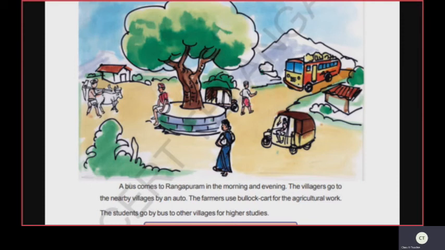The villagers use scooters, bikes, autos, etc. For agricultural works, the farmers use bullock carts. A bus comes to Rangapuram in the morning and evening, right?